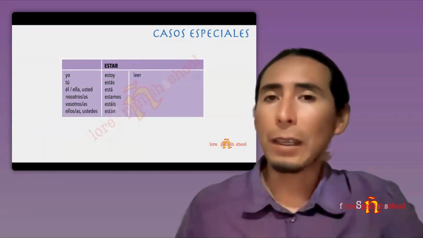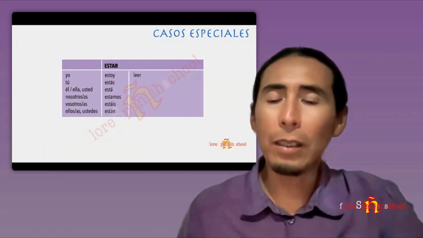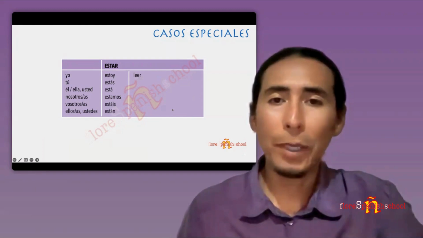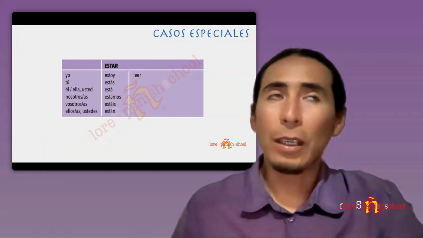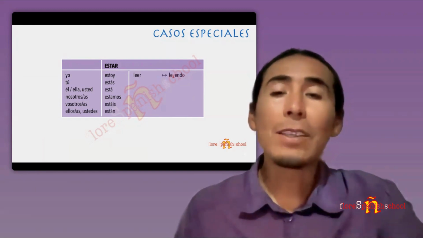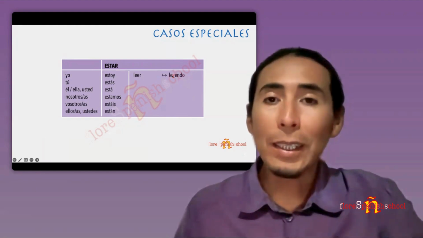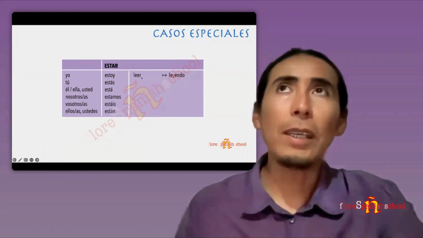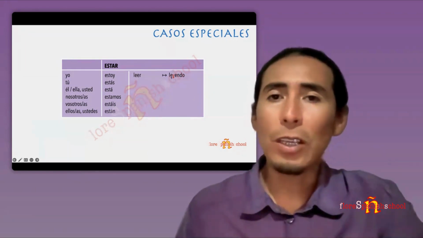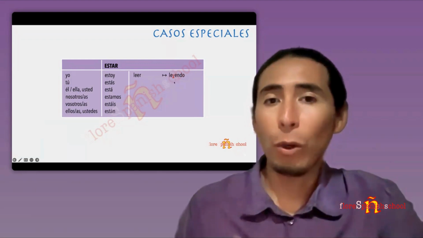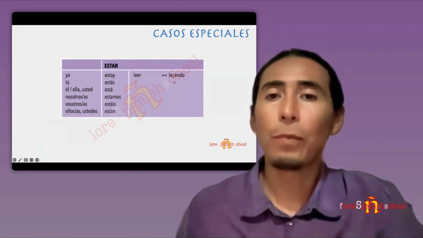What about leer? Leer is not ending with IR, but it has something special. It has a double vowel. So what is happening with most of the words having a double vowel? Not all, most. Between the double vowel, we are going to add a Y. The reason is that actually the ER should be iendo, but for the pronunciation, leyendo. So the I becomes Y for that pronunciation, leyendo.